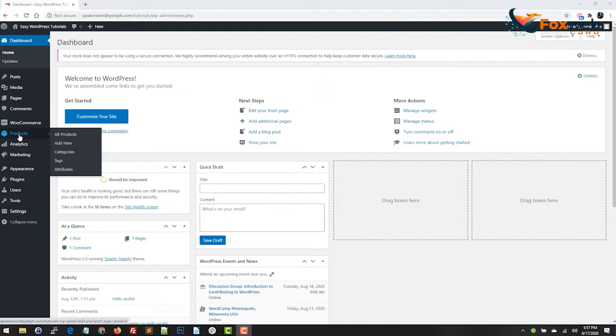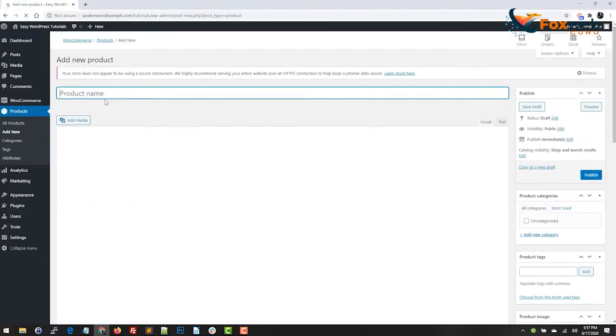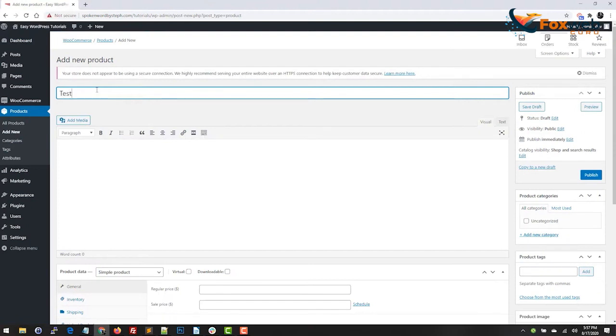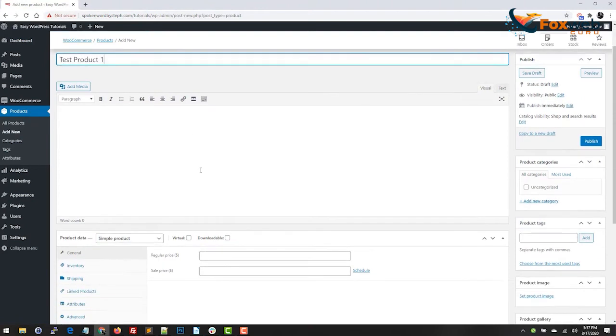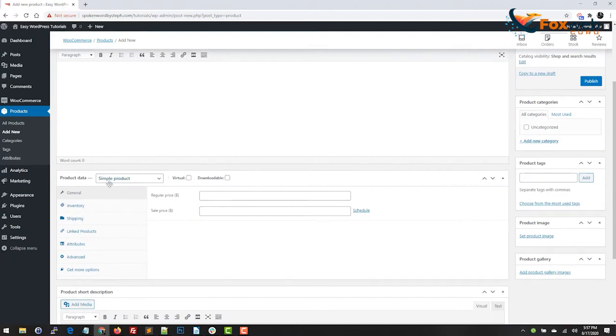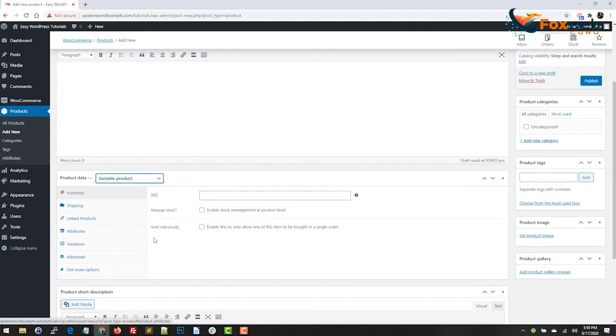All right, so we're going to go to products and we're going to go to add new. And we're just going to add our product name. All right. And then down here in the product data section, we're not going to focus on any of the other areas, but we're only going to focus on the product data section of these products. So we're going to change this to variable product.